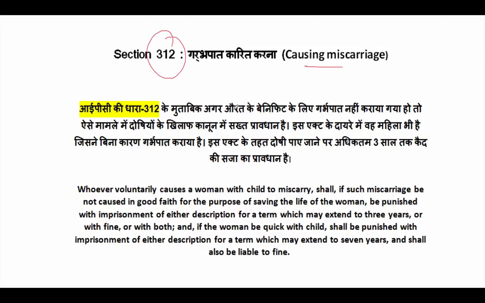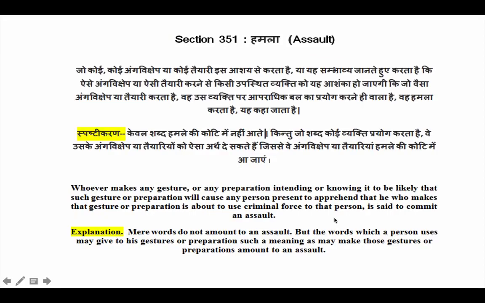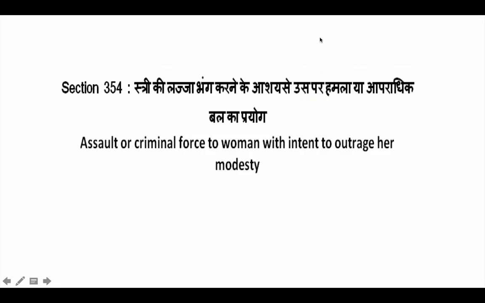It is causing miscarriage. When someone voluntarily causes a woman with child to miscarry, if such miscarriage be not caused in good faith or for the purpose of the benefit of the woman, be punished with imprisonment of either description for a term which may extend to 3 years, or with fine, or with both. Section 351 is assault. Now just remember, we'll not go into detail because it's a very big section, but just remember assault is defined by section 351. Section 354 is outraging the modesty of a woman. So trying to insult a woman by outraging her modesty through assault or criminal force.